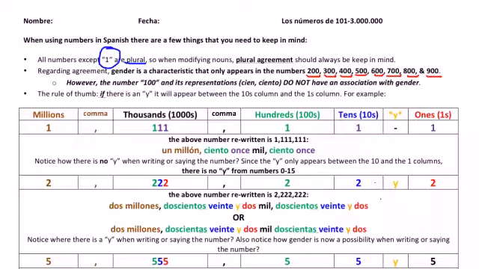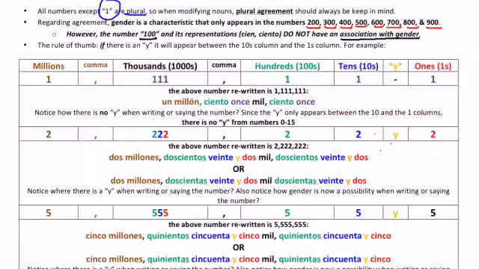To repeat, the word for 100, cien, and the representations after 100, which would be 101, 102, 103, etc., do not have a gender. They are neutral, and they will always be either cien for 100 or ciento for numbers over 100.